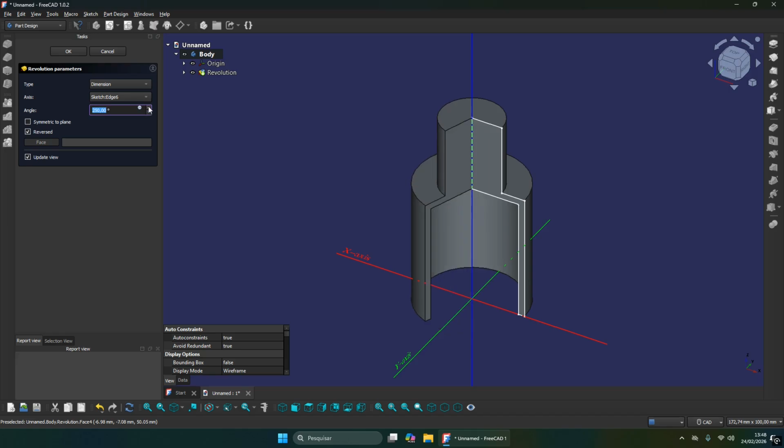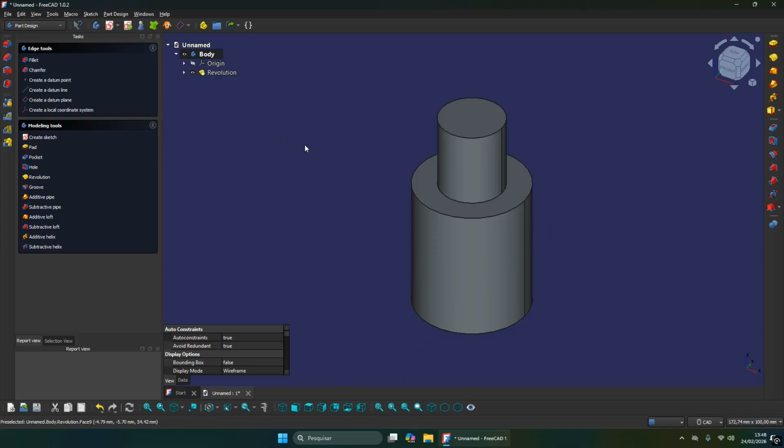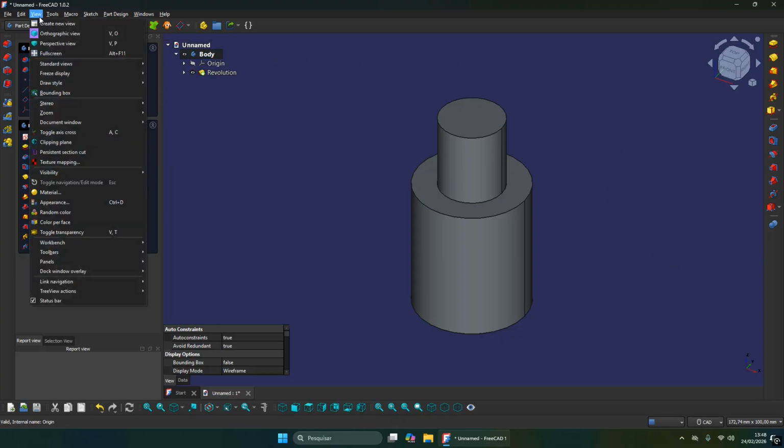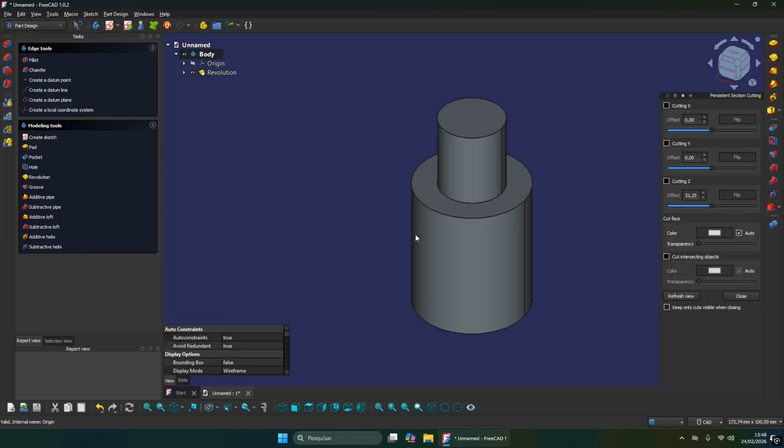If you are new in the FreeCAD program, actually we are making a revolution with this profile around this line, using this line as axis. 360 degrees, okay.